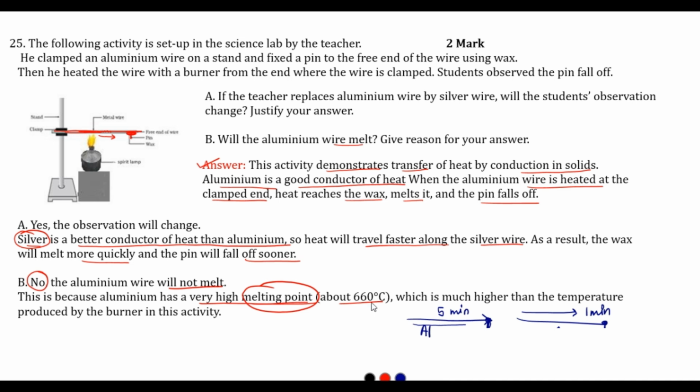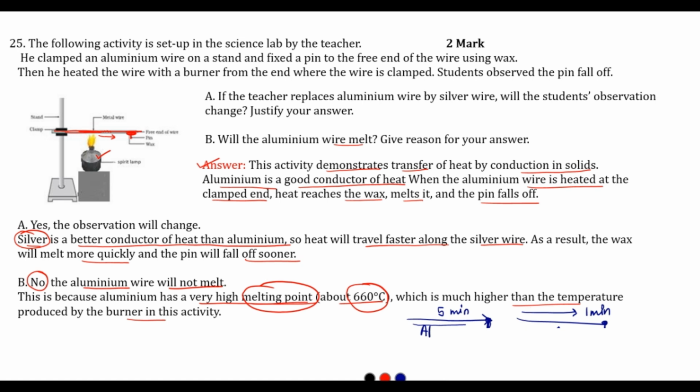So till we heat to 660 degrees Celsius, aluminium will not melt, which is higher than the temperature produced by the burner. Here in the activity we are using a burner, and the burner will not produce heat of 660 degrees Celsius. And if it is not producing that much heat, then there is no chance of this aluminium wire getting melted. Therefore the answer is the aluminium wire will not melt, because it has a high melting point, about 660 degrees Celsius, and the burner will not produce such a high temperature. So this is the answer for question number 25.